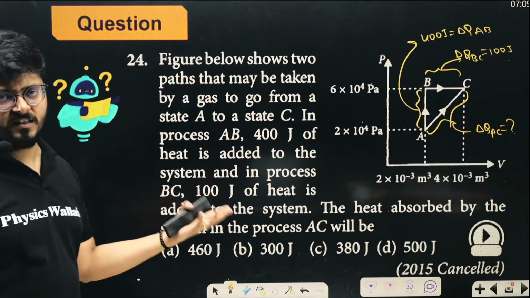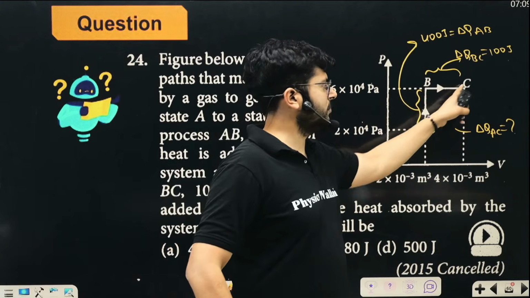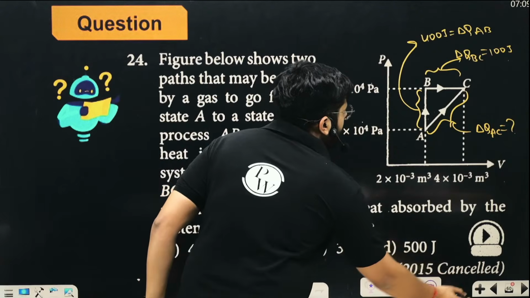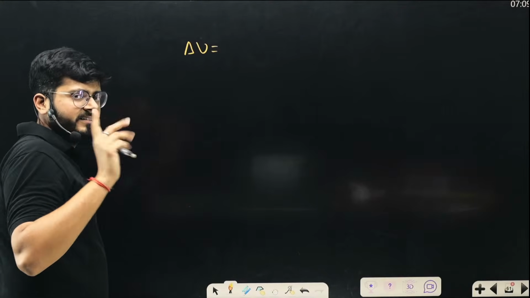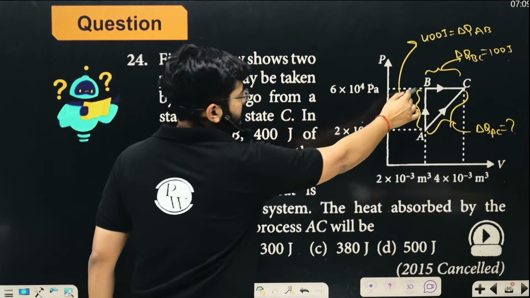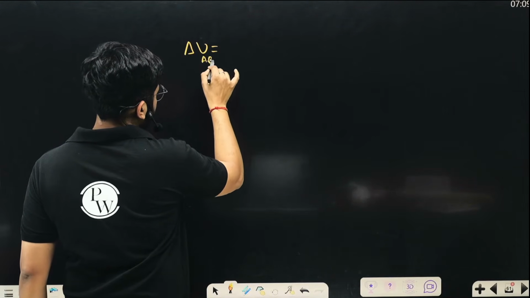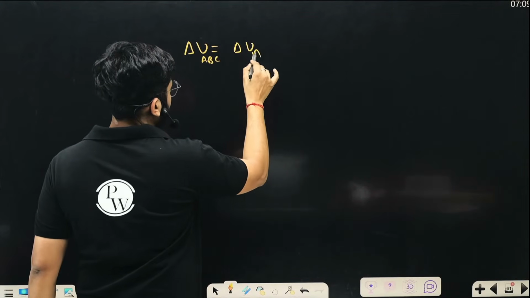This is the question that we have already solved. Internal energy is a state function, so if you follow the first path or this path, the change of internal energy is the same. We have to talk about three things again: heat, internal energy, and work done. The first thing is internal energy. It is the same for ABC: delta U for A, B, C and delta U for A to C are the same.